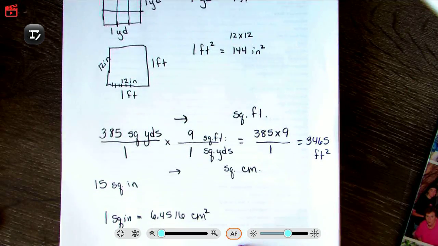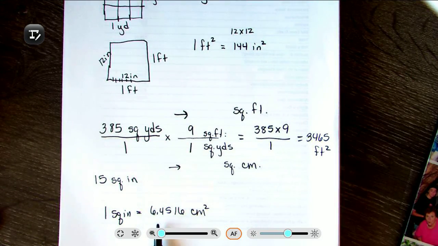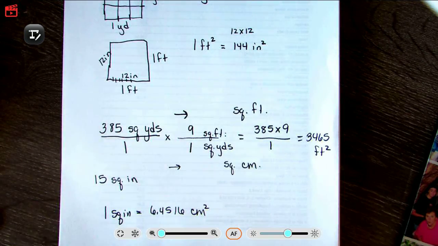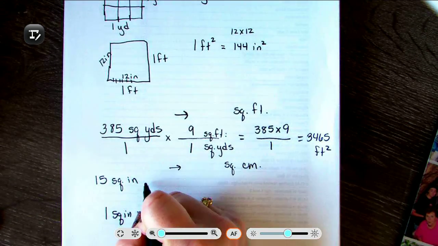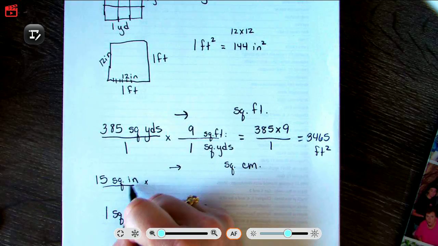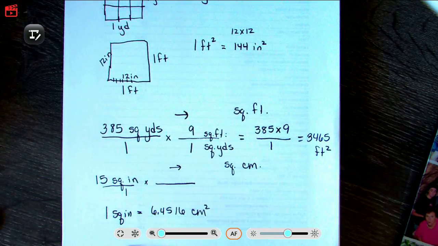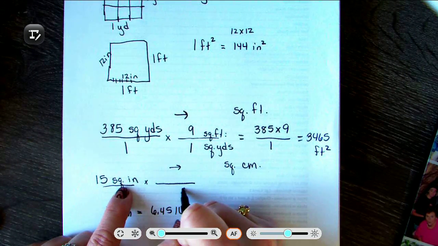And there I kind of use both forms. This 6.4516 comes from that 2.54 times the 2.54. There is another one going the other direction, but I'm going to use this one because this is the most commonly used one.